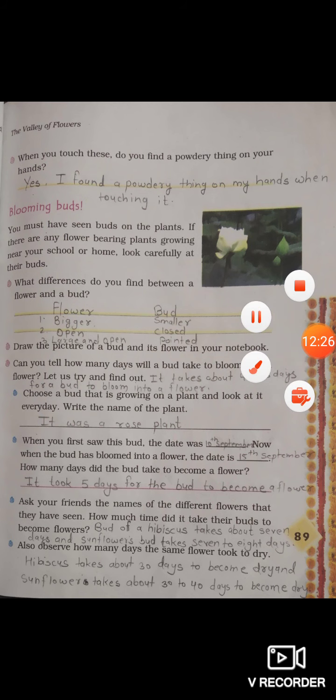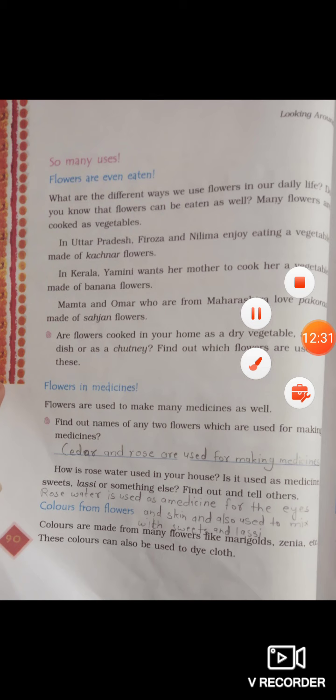Okay, children? Now next. So many uses. Flowers are even eaten. What are the different ways we use flowers in our daily life? Do you know that flowers can be eaten as well? Many flowers are cooked as vegetables. So many uses for vegetables, many uses for garlands, for decoration purposes. We'll discuss them in detail.